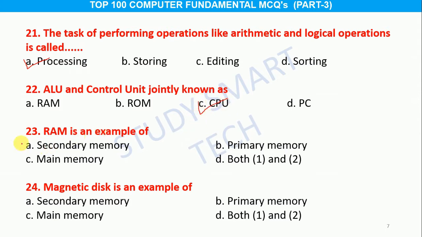Question number 23. RAM is an example of option A, secondary memory, B, primary memory, C, main memory, D, both 1 and 2, and the correct answer is option B, primary memory. Question number 24. Magnetic disk is an example of option A, secondary memory, B, primary memory, C, main memory, D, both 1 and 2, and the correct answer is option D, both 1 and 2.